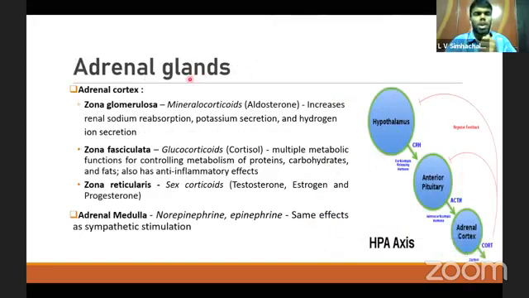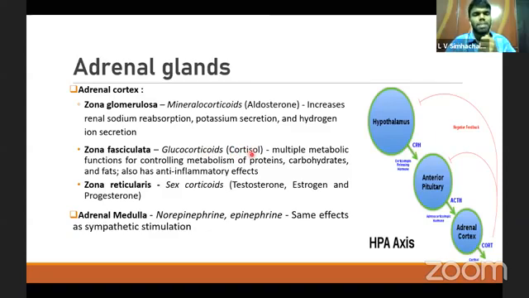Coming to the adrenal cortex, as I mentioned previously, it contains three regions: zona glomerulosa, zona fasciculata, and zona reticularis. This zona glomerulosa releases hormones called mineralocorticoids. The main mineralocorticoid is aldosterone. It acts by increasing the renal sodium reabsorption into the body and the potassium secretion out of the body, and also hydrogen ion secretion. This zona fasciculata releases the hormones called glucocorticoids. The main glucocorticoid is cortisol.